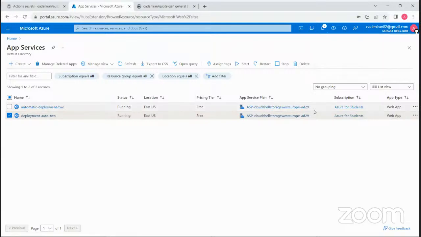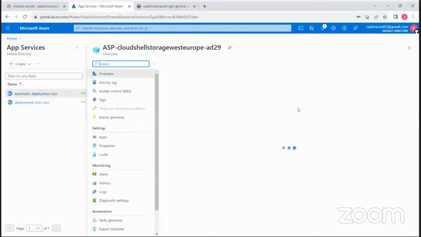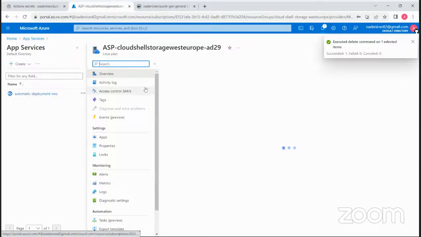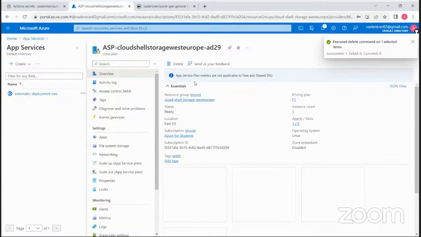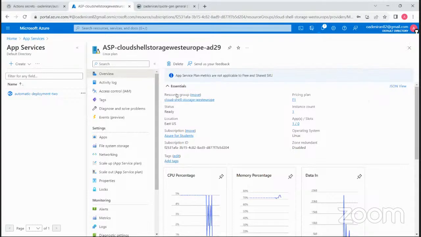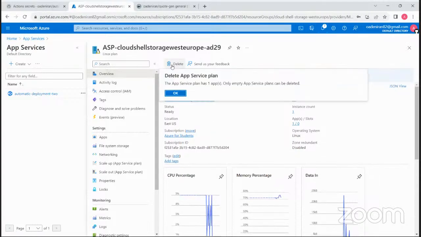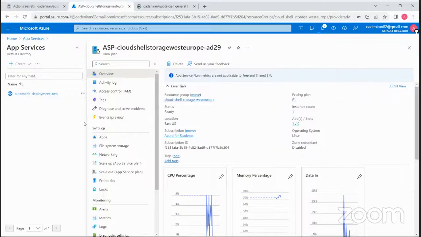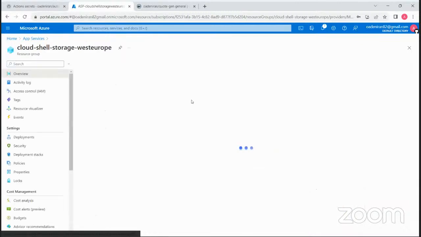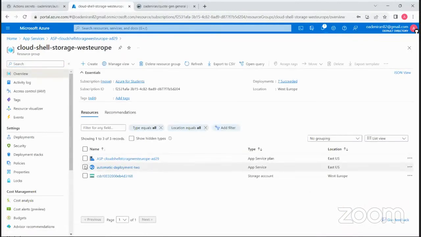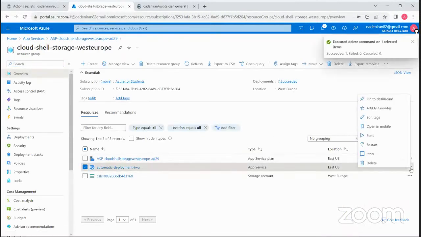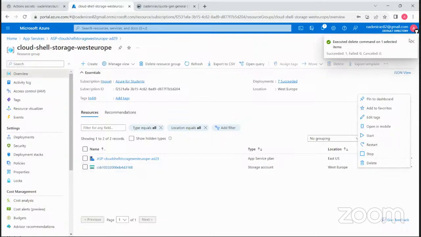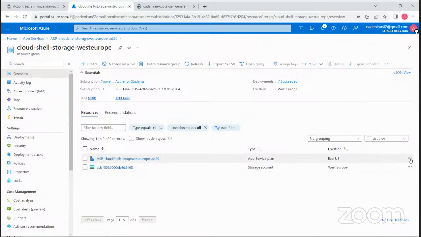So let me go to this app service plan and go and delete it also. One app. Okay, this app is not deleted. Okay, so this one too has been deleted, so I can delete this now.